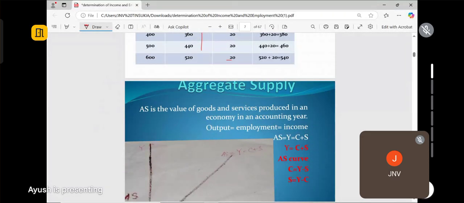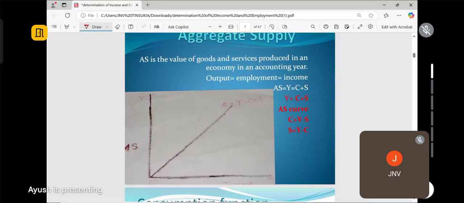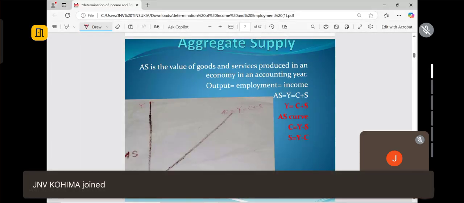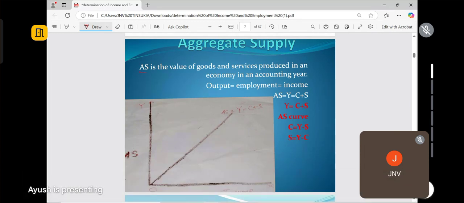Now next, let's see the aggregate supply. Like aggregate demand, we also have aggregate supply, which is indicated by AS. That is, AS is your aggregate supply. What is written? It is the value of goods and services produced in an economy in one accounting year. एक साल में कितने goods and service produce हुआ है एक देश में, that is the aggregate supply.